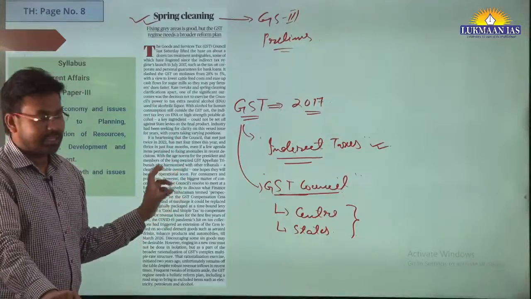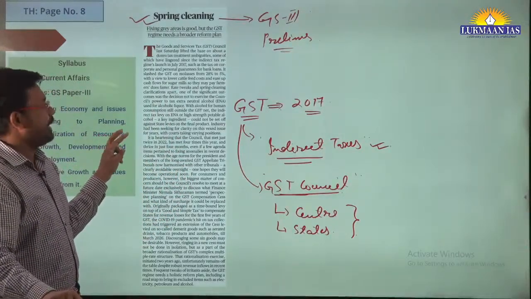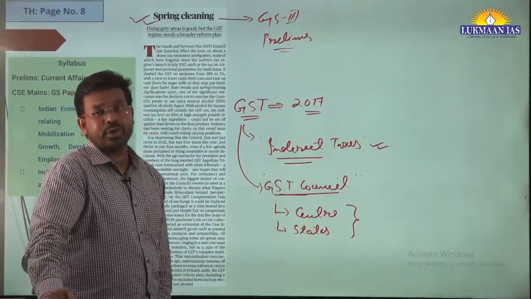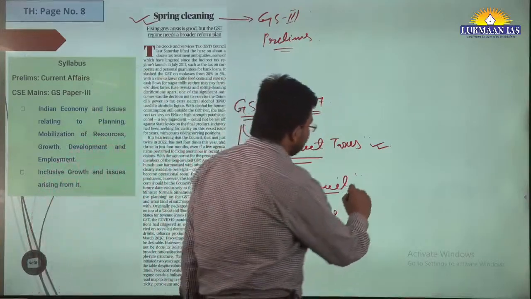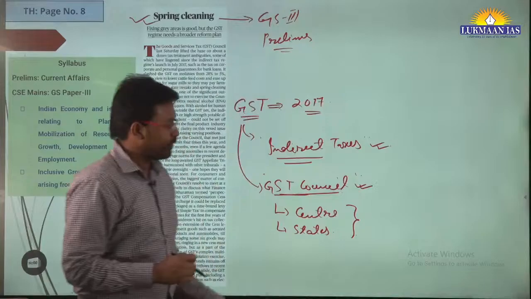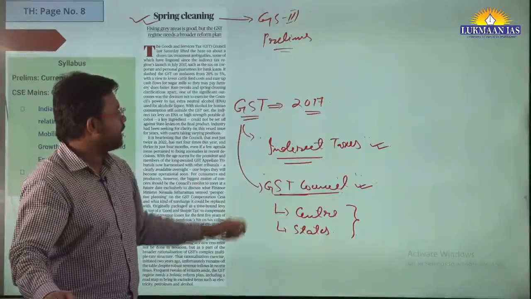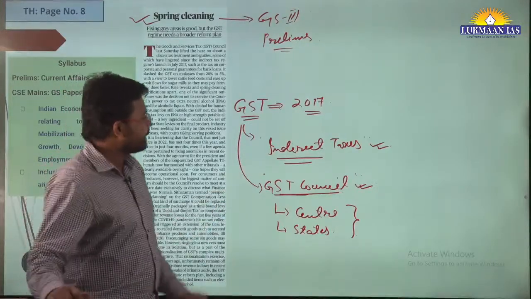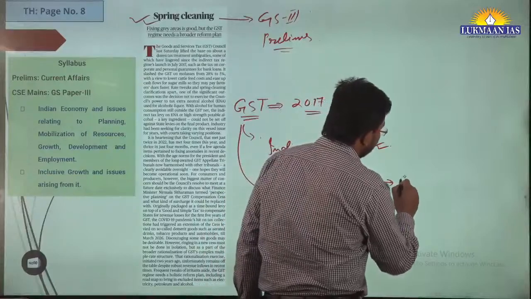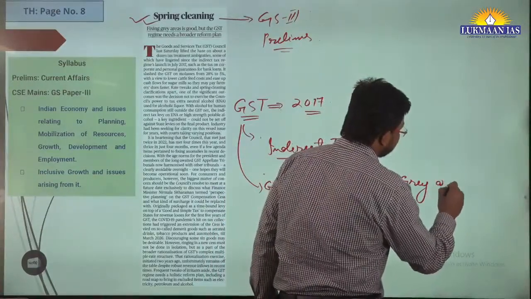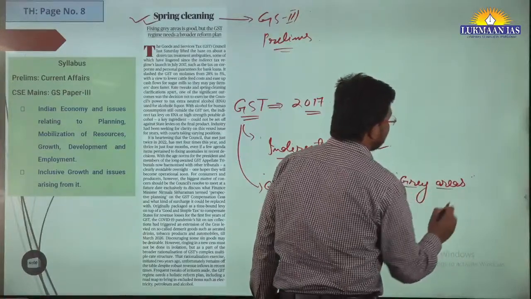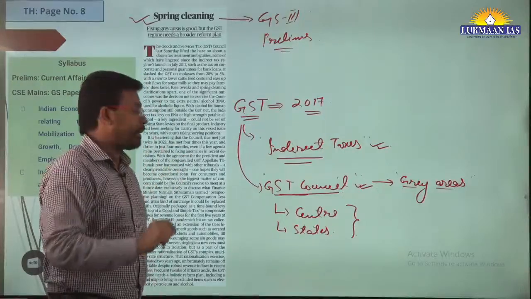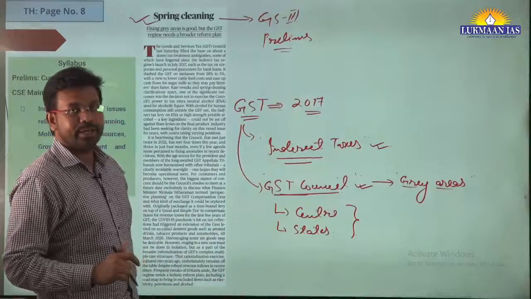In this article they have said that the GST Council did not meet much in the last 5 years. In the last year, 2022, it hardly met 2 times, but in 2023 this year it has already met 3-4 times. I mean now the GST Council is doing more deliberations, so that they can bring some changes into the way the taxation structure is looked into. Recently the GST Council has taken decisions related to some grey areas. Grey areas means those areas that were unclear earlier related to how taxation will happen and what percentage of tax will be applied. This thing is being appreciated by the author.